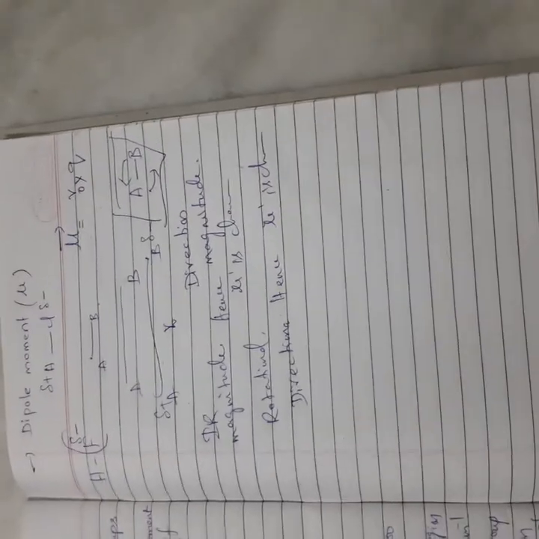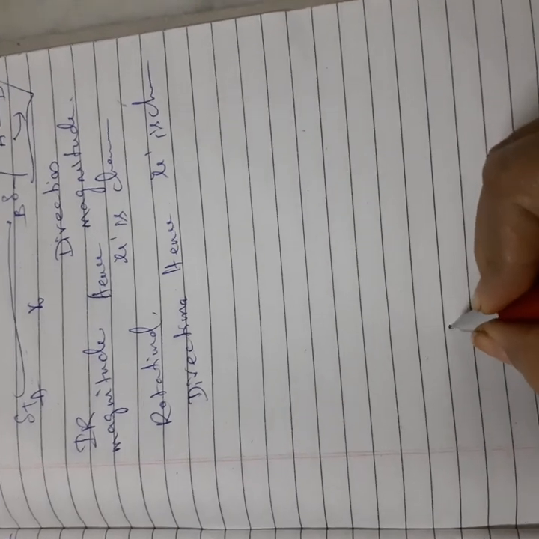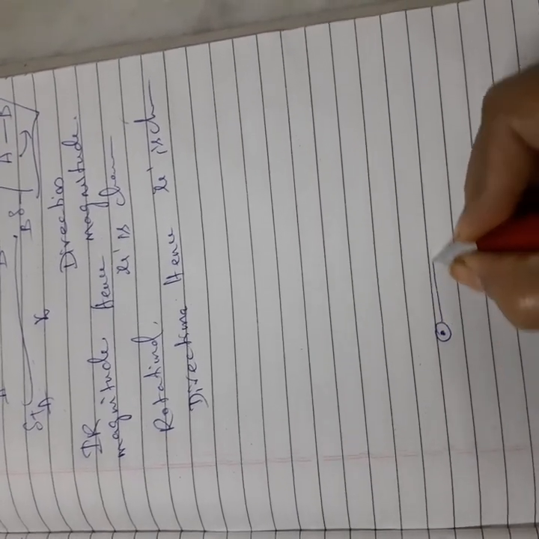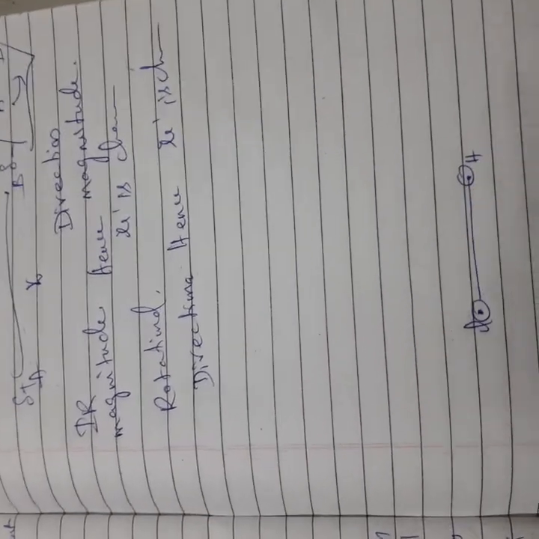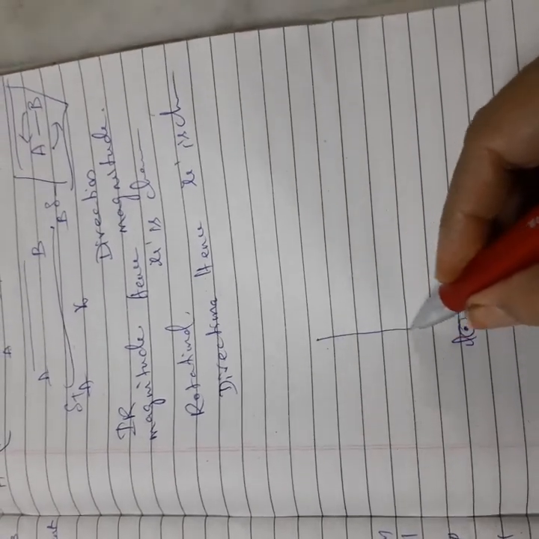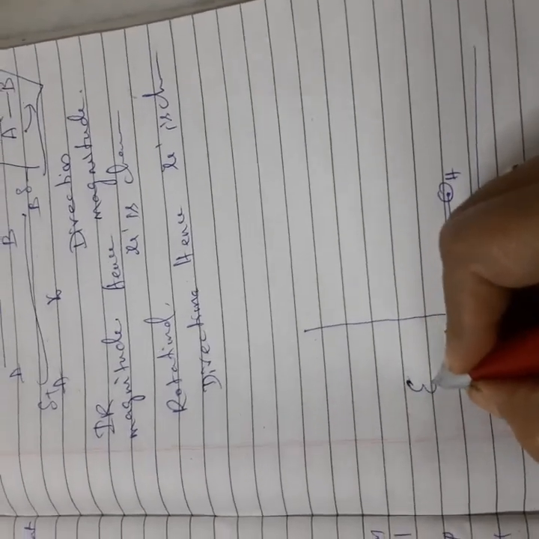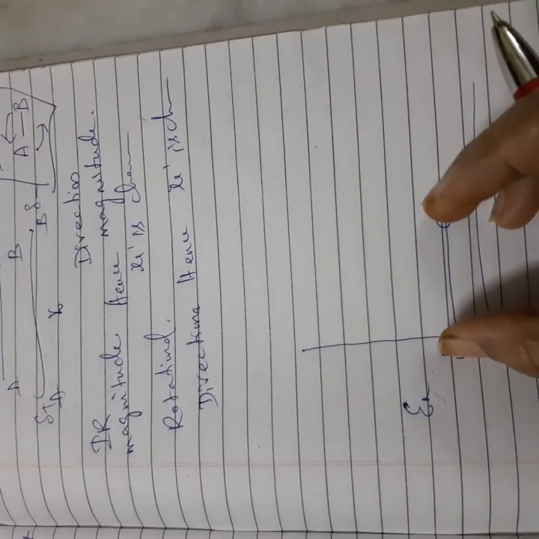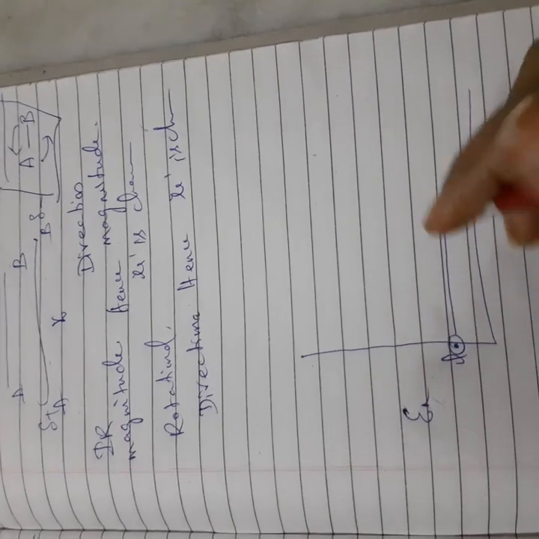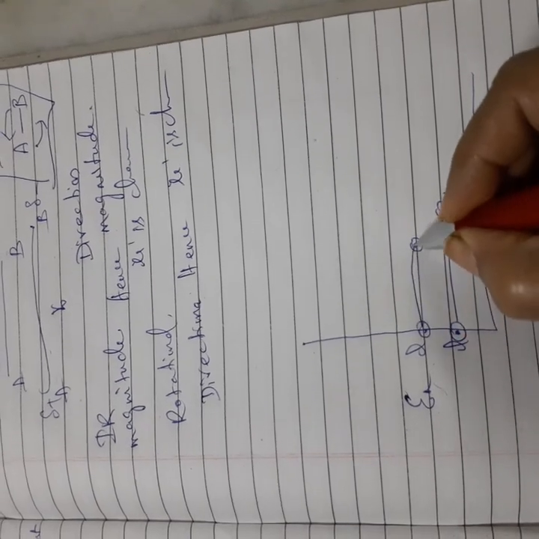Next is vibrations. What is meant by vibrations? Just that we will see here. Let us suppose this is chlorine and this is hydrogen. Now I am supplying some energy, so that I am compressing this H towards this chlorine.